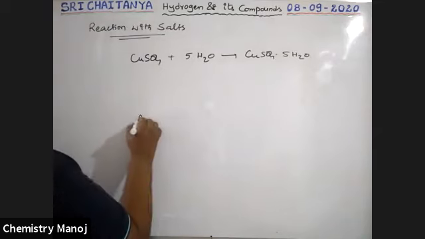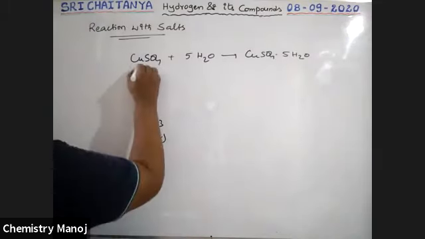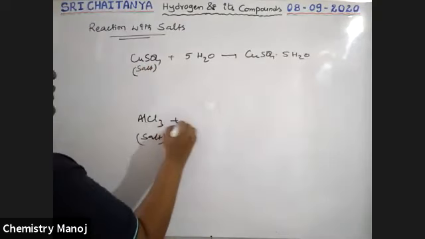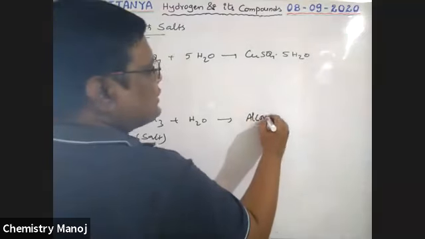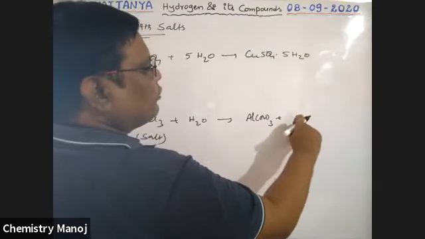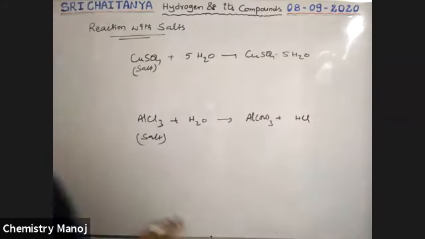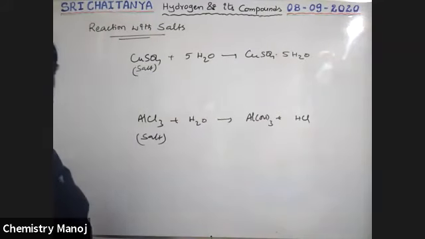Similarly, AlCl3, aluminum chloride, is also a salt. This one reacts with water, that gives Al(OH)3 plus HCl. So this is the reaction, boys. Now, is there any difference between these two?